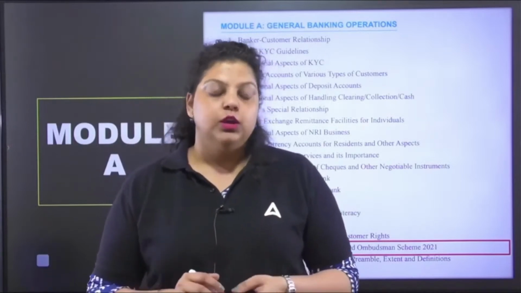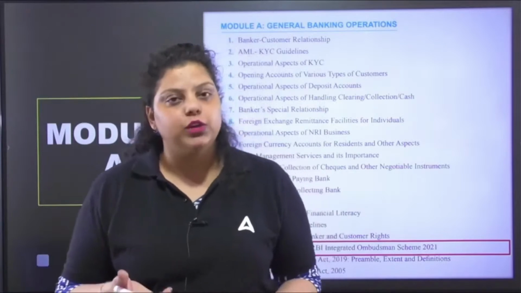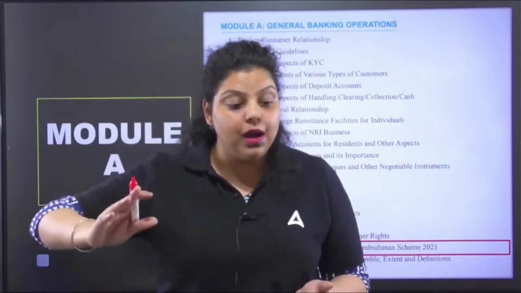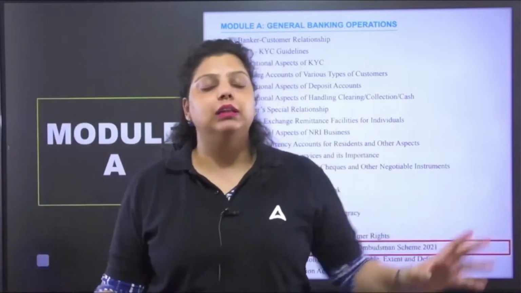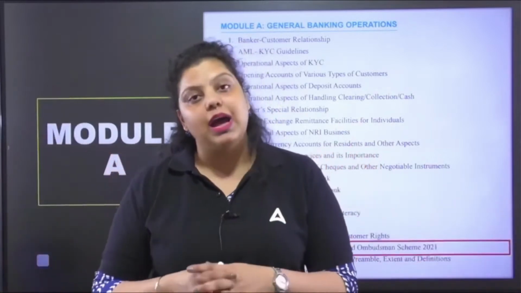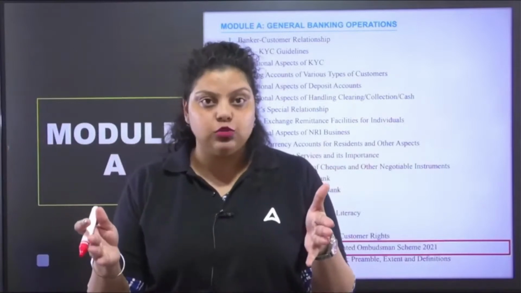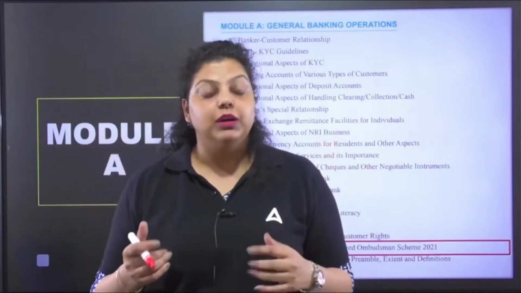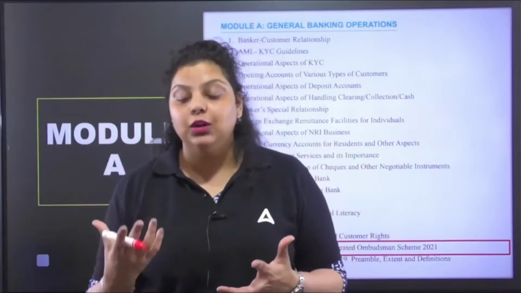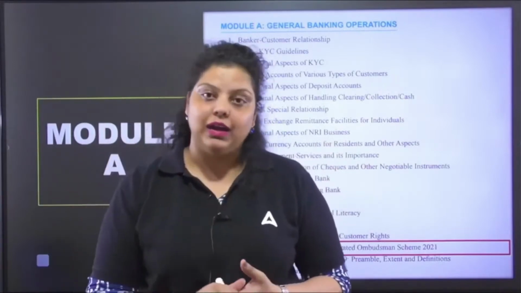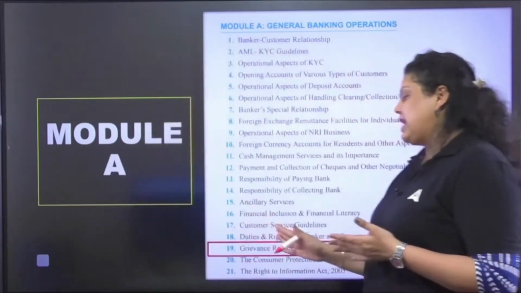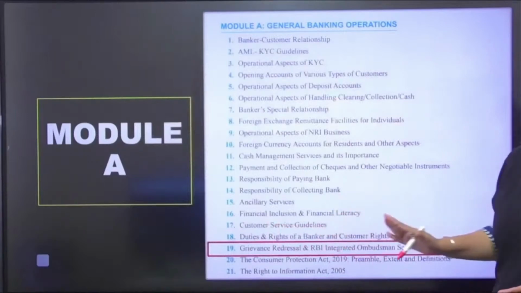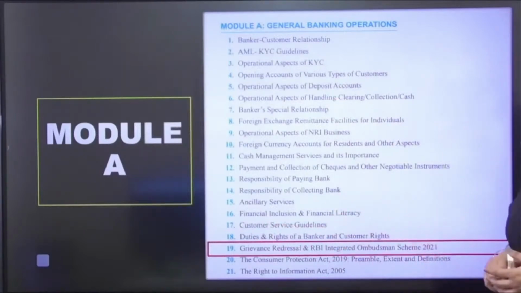If you are providing better financial products and services, but somehow they are not reaching the customer because of your staff or any other issues, then you have to provide a certain portal, a certain platform, in which the customer can ask their queries and complain about the problems they are facing with the bank. So this is what Unit 19 is all about, Grievance Redressal and the RBI's Integrated Ombudsman Scheme.